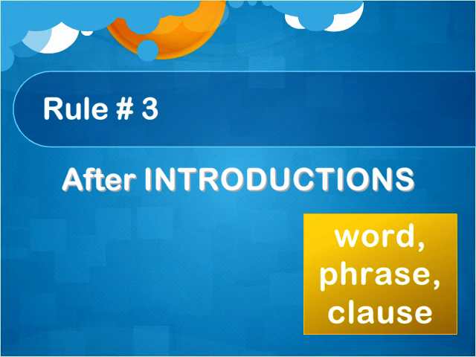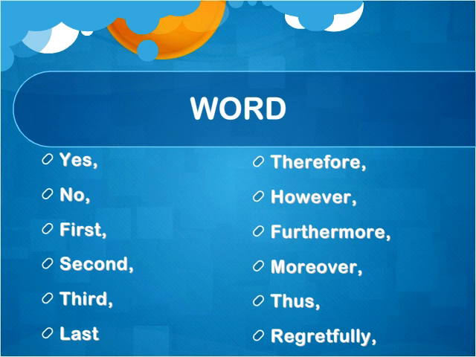Rule number 3. Place commas after introductions in a sentence. Those introductions could be a word, a phrase, or a clause. Sometimes we introduce a sentence with a single word. For example, "Yes, I'm home." I would need to put a comma after that introduction. "Yes, comma, I'm home." Or, "Regretfully, I won't make it to the party." Regretfully is the introduction to the sentence.